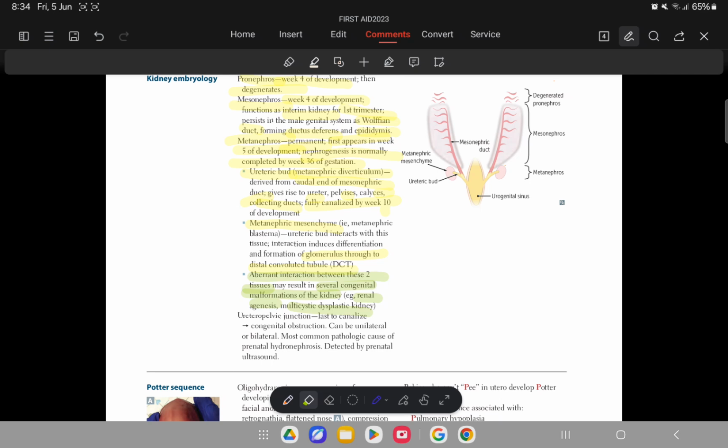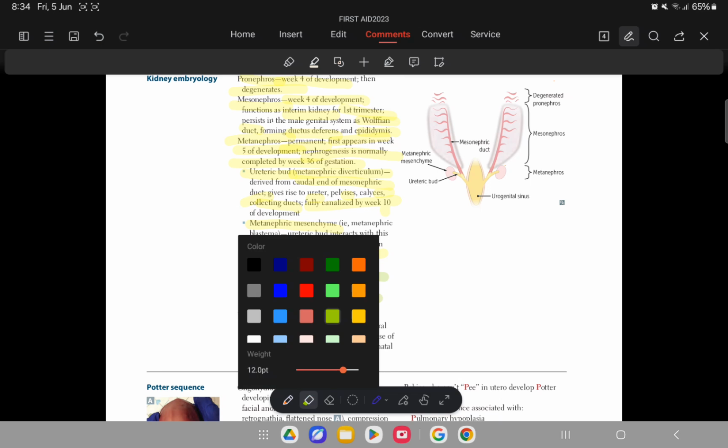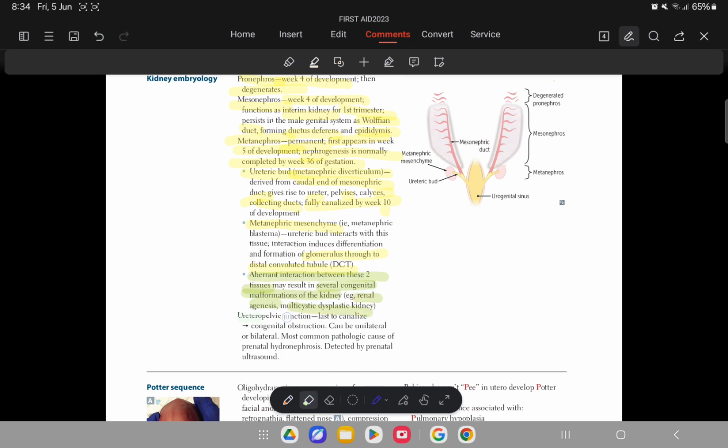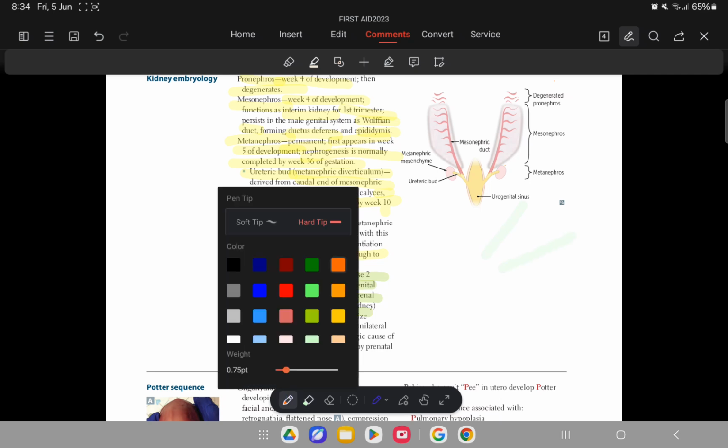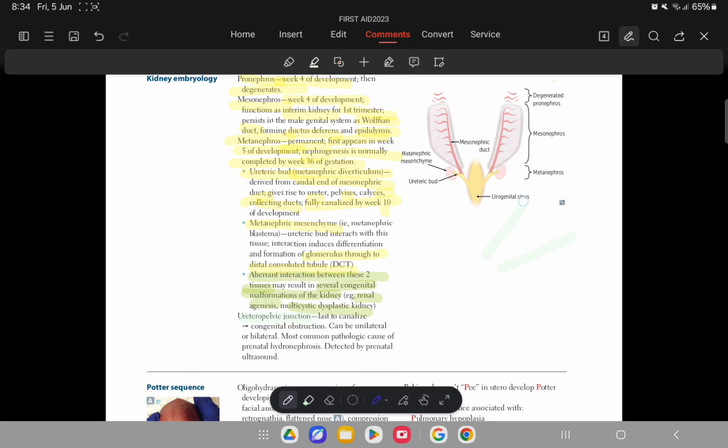The other thing here is the ureteropelvic junction. Let me draw this. Here is the pelvis, here is the ureter, and here is the kidney.